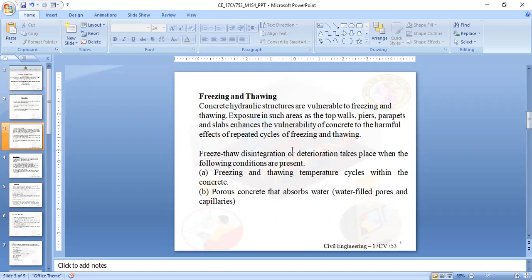Generally, due to freezing and thawing, disintegration and deterioration of the concrete takes place when the following conditions are present: freezing and thawing temperature cycles within the concrete, and porous concrete that absorbs water. So when water fills the pores and capillaries, freezing and thawing will develop.